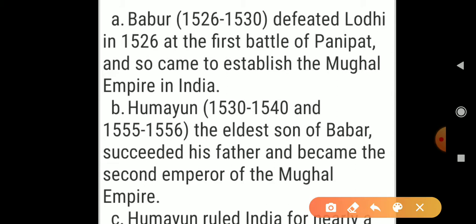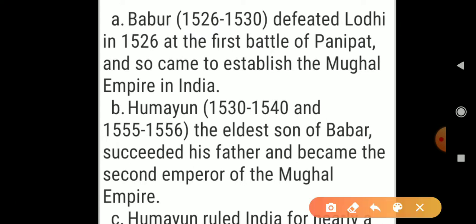Founder of Mughal Empire is Babur, and how the establishment of Mughal Empire in India happens, let's see. Babur's reign was from 1526 to 1530, and he defeated Lodi. Here it is Ibrahim Lodi. He defeated Ibrahim Lodi in the year 1526 at the first battle of Panipat.